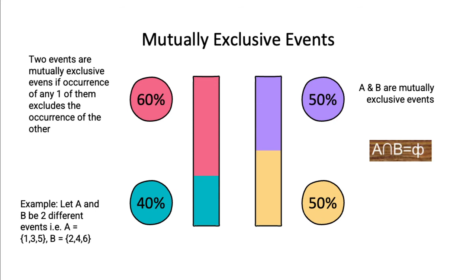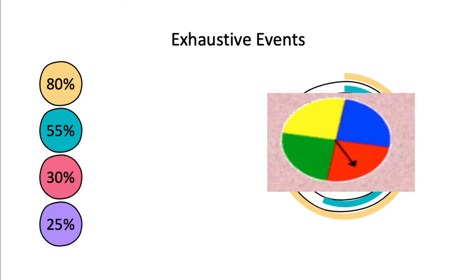So A and B are mutually exclusive events for the probability. We're going to talk about this and emphasize that mutually exclusive events here pertain to sets. We also have exhaustive events.